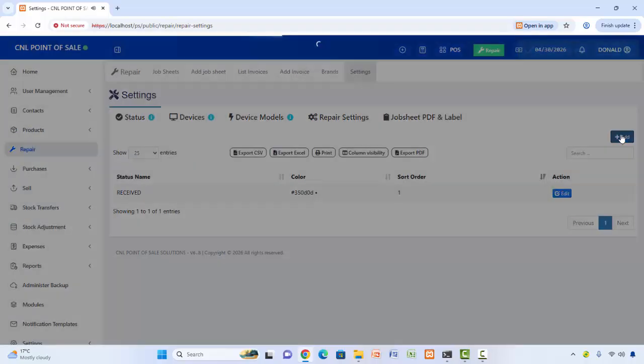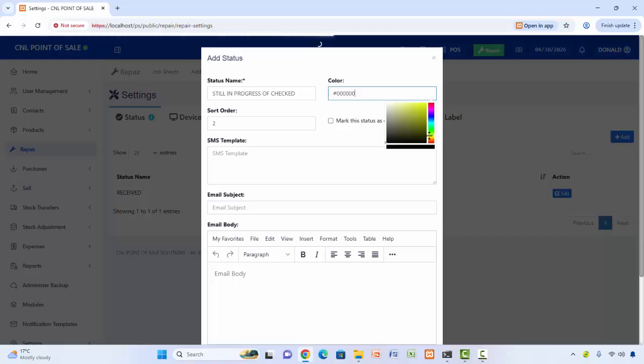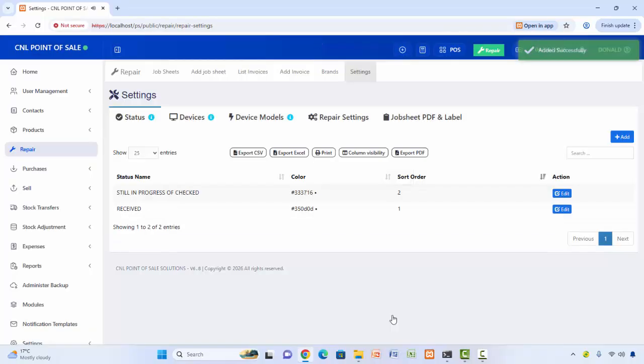After received, we need another status: still in progress of checking, which is number 2. And we can put a color which is yellow. After receiving a machine, they probably want it to be still in progress of checking.